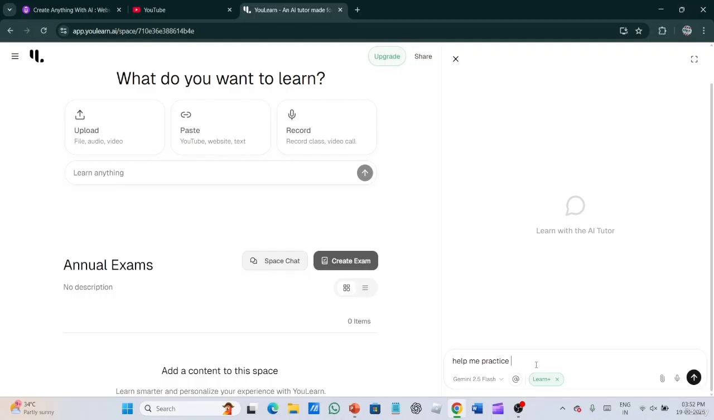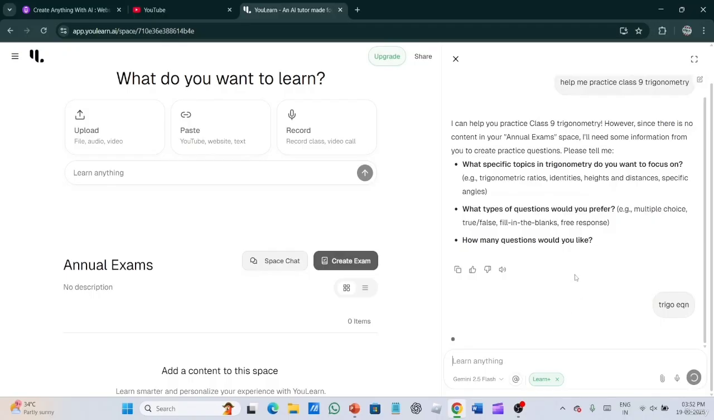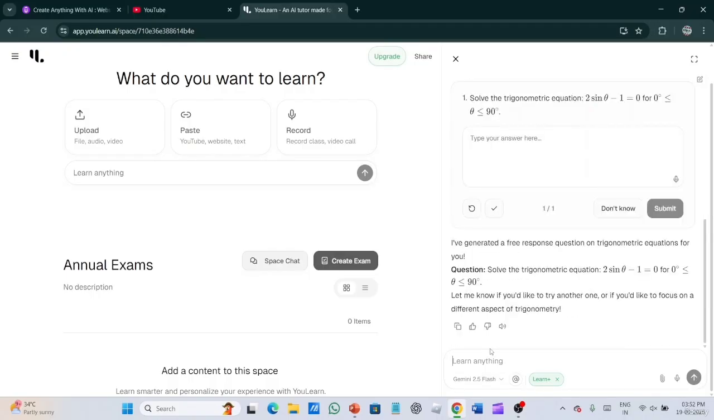class 9 trigonometry and any specific topic of trigonometry like trigonometric equations, you could say that, give detailed prompts so it can help. So it is asking for specific topics of trigonometry, like for example, let's say trigonometric equations. Yes, I have generated free response questions on trigonometric equations. So like this you can practice.